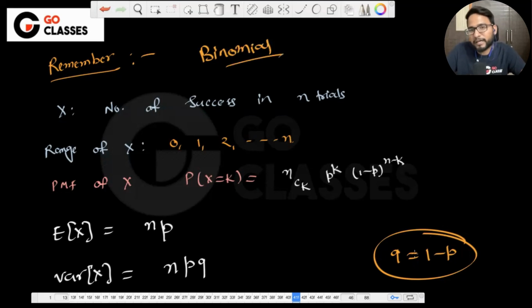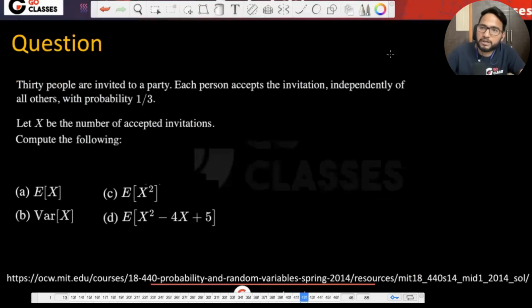So there is no other way. You have to know that this binomial random variable has this PMF. Okay. Cool. So let's just solve a few questions now.